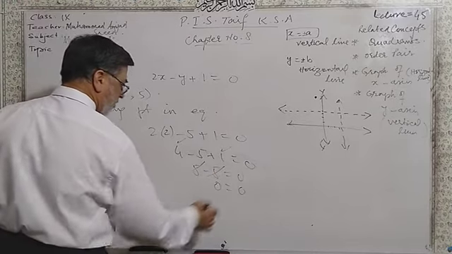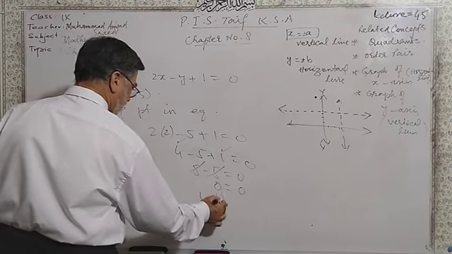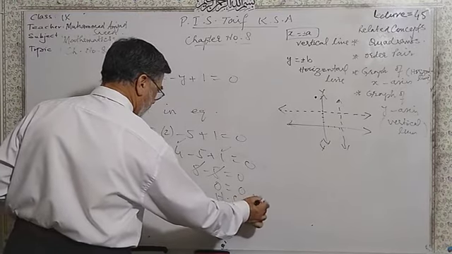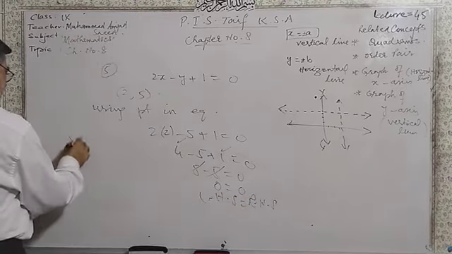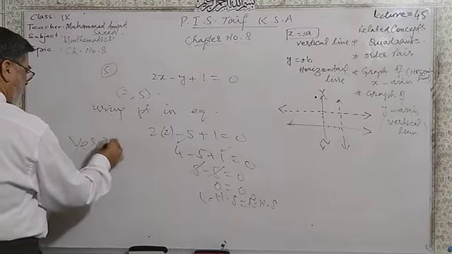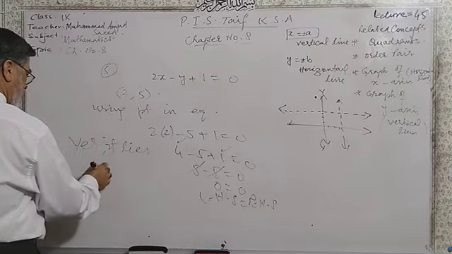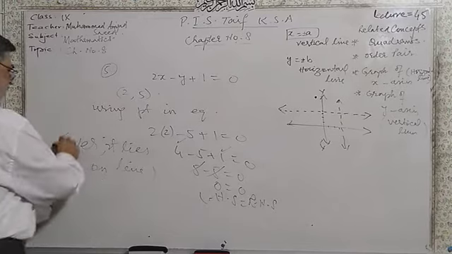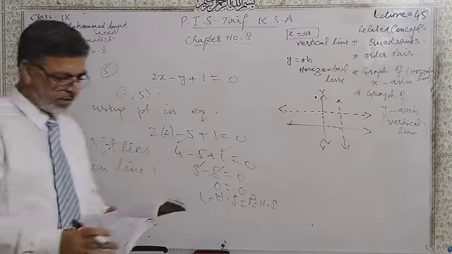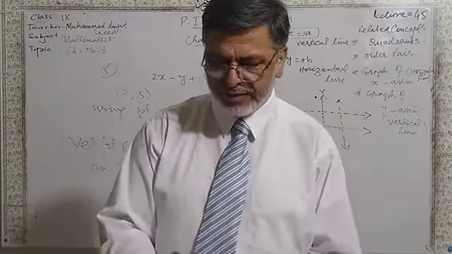They are cancelled out. 0 is equal to 0. Left hand side is equal to right hand side. Yes, it lies on the line. That's your conclusion. That was your exercise 8.1.